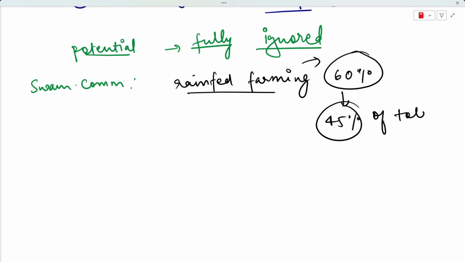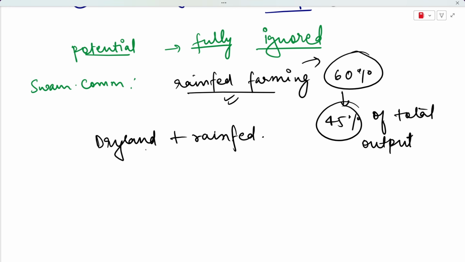So dryland plus rain-fed regions become very important for Indian agriculture.